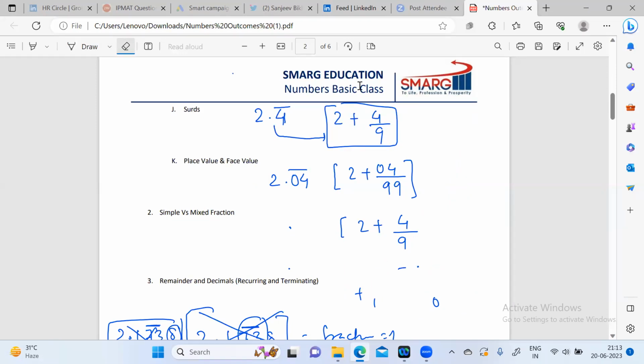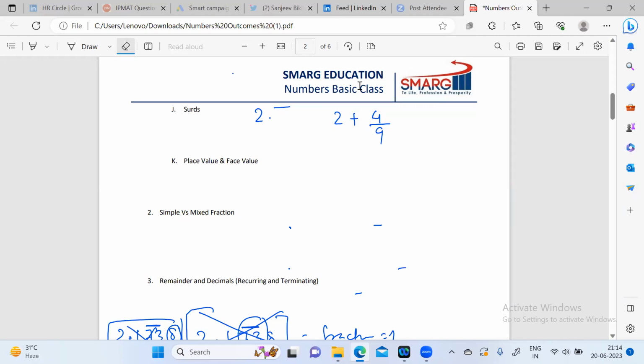Surds and indices. Can you define what is surds and what is indices? Surds and indices. What is surds? Tell me, anyone. Square root values.